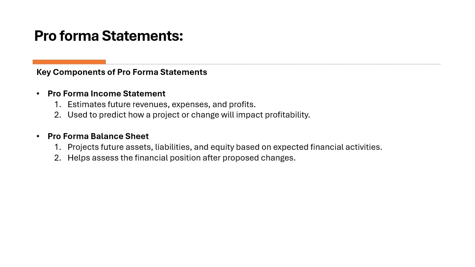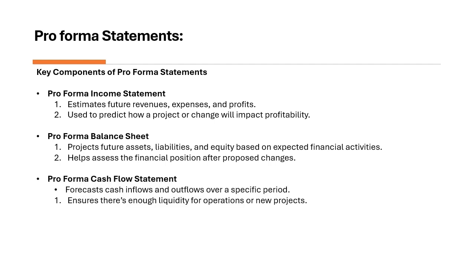Next is the pro forma balance sheet. The pro forma balance sheet shows the impact on your assets and liabilities, like adding the new lighting system as an asset. The next is the pro forma cash flow statement. The pro forma cash flow statement ensures you will have enough cash to cover the installation and operation. These statements help you make informed decisions and convince stakeholders by showing the long-term financial benefits. For example, if your pro forma shows that energy savings will cover the installation cost in the next 2 years, this could be a smart decision. Pro forma statements are your financial crystal balls. Use them to plan better and secure approval for your project.